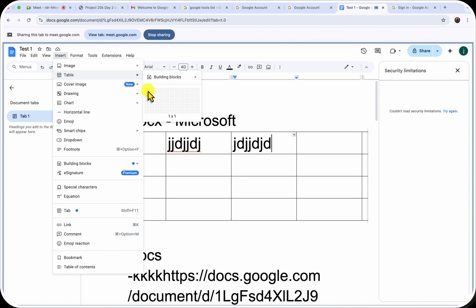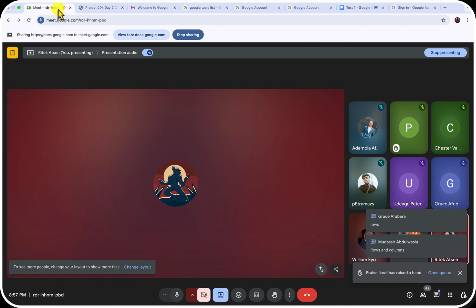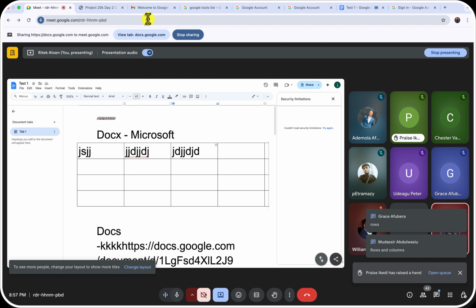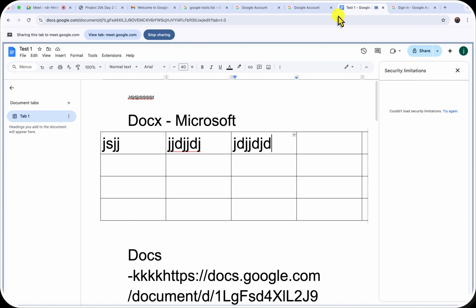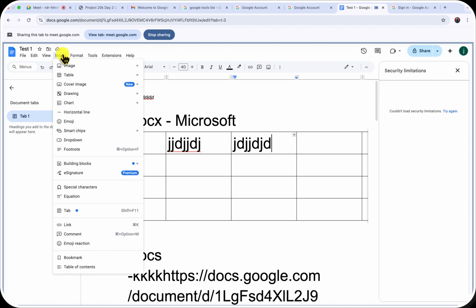Maybe when we go to Excel, I will talk about it. But you get to play with your blocks in here. Rows and columns, that's the word I was forgetting. Thank you. So just the idea of playing around with your rows and columns. And then you can give this a cover page.